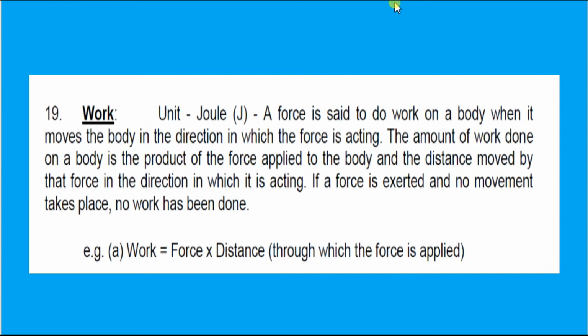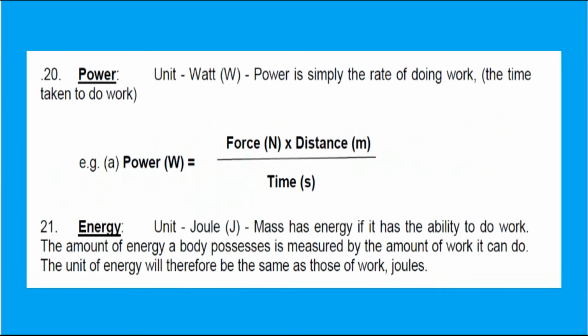If force is exerted and no movement takes place, no work has been done. So work is force into distance through which the force is applied. That is the meaning of work.